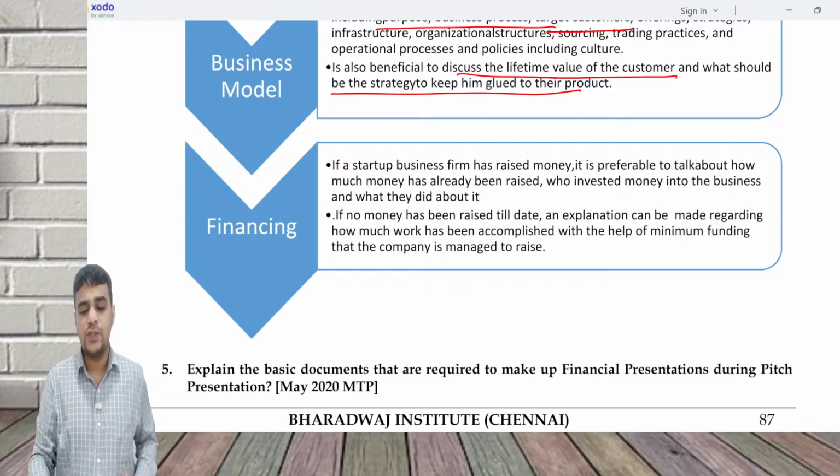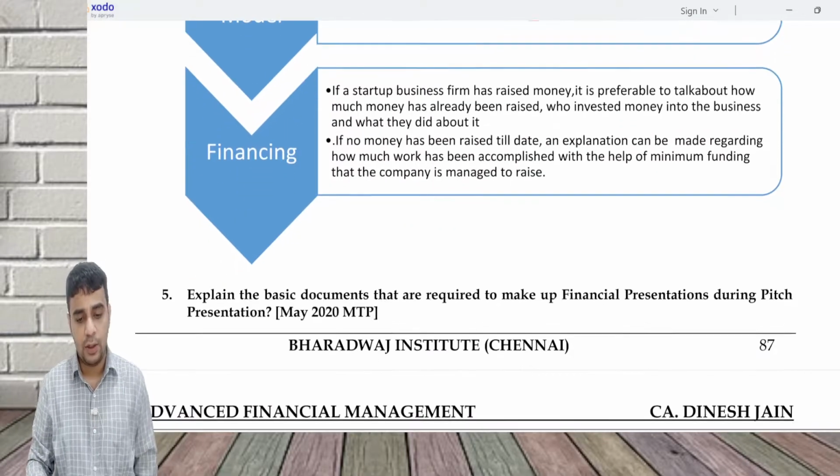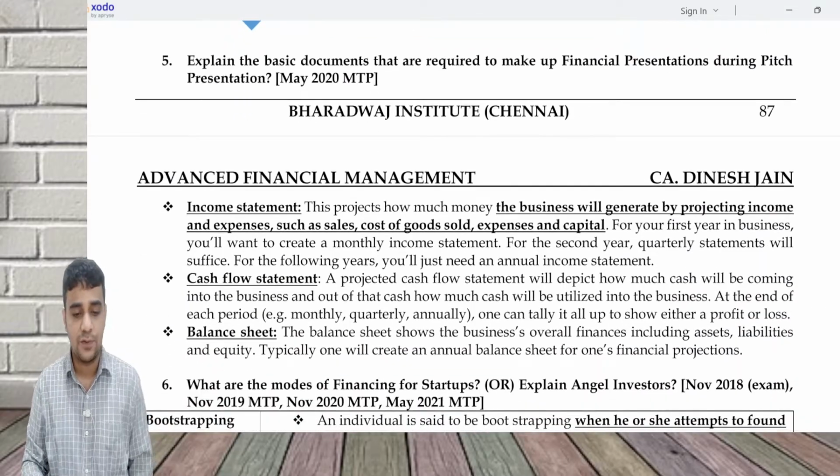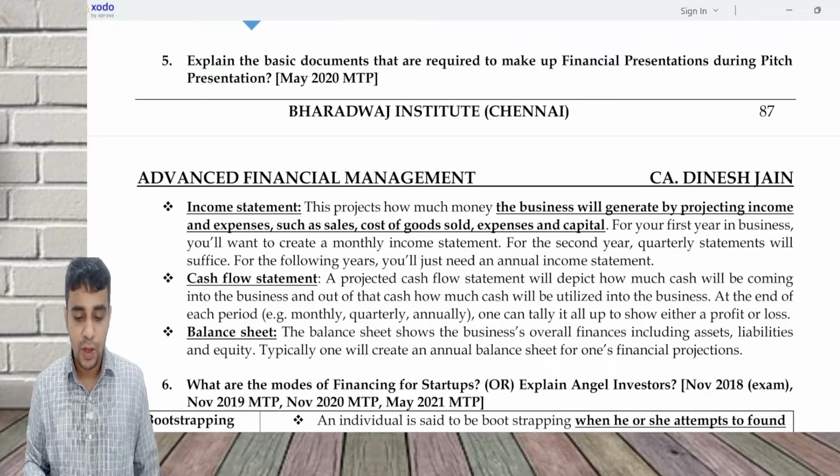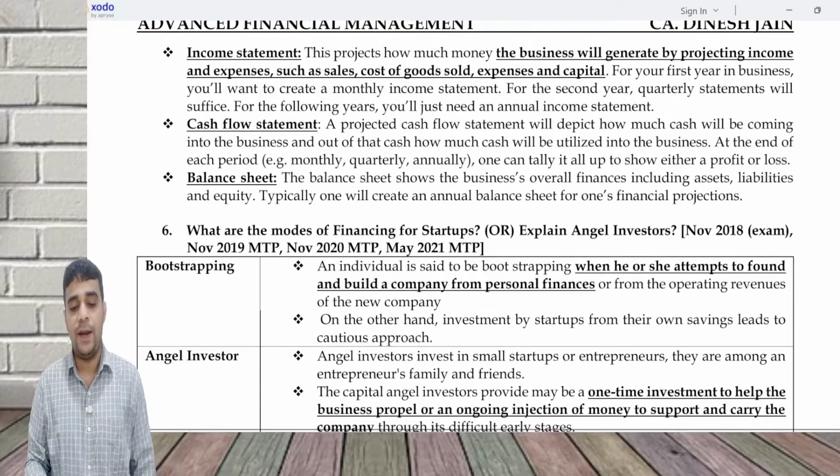What are the documents you have to prepare for the financial presentation? Basically 3 documents. I talked about P&L, balance sheet and cash flow statement. So the income statement is going to discuss how the profit is going to be generated. The cash flow statement is going to talk about the requirements of money, and the balance sheet is going to explain the financial position.